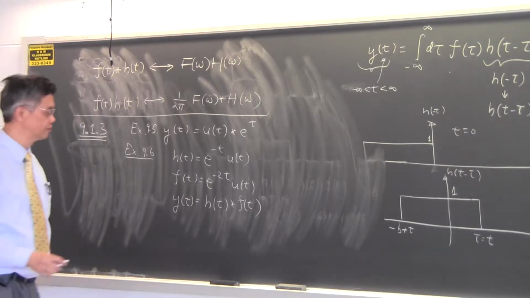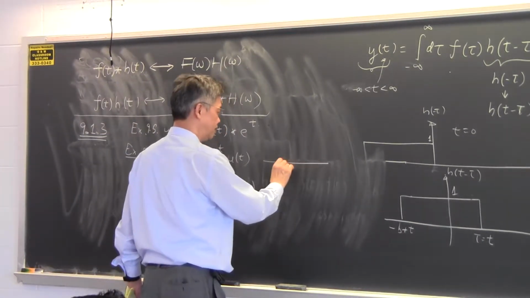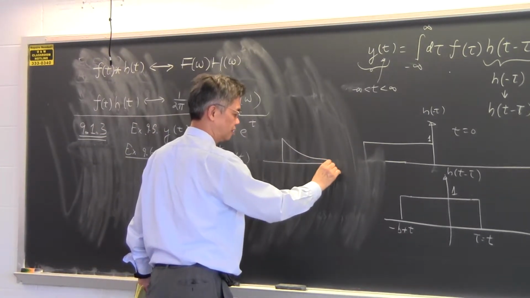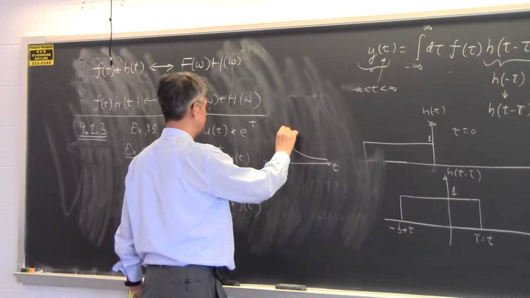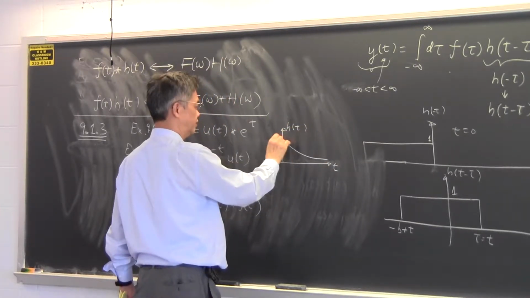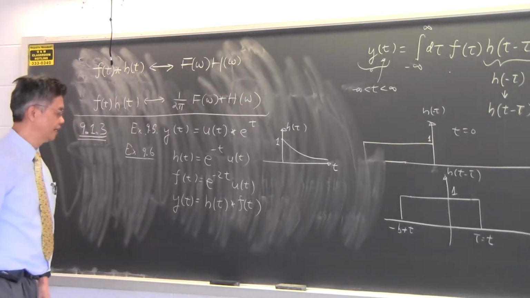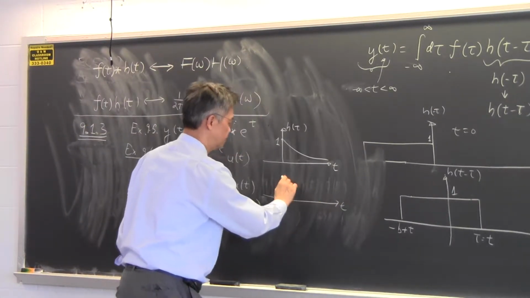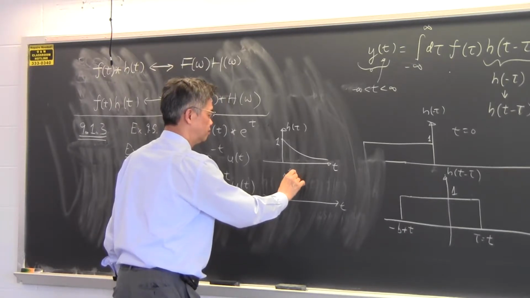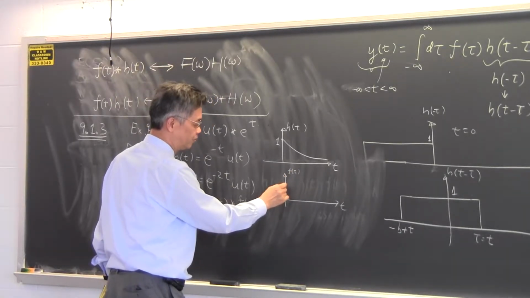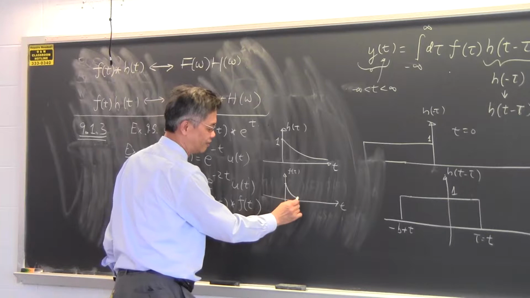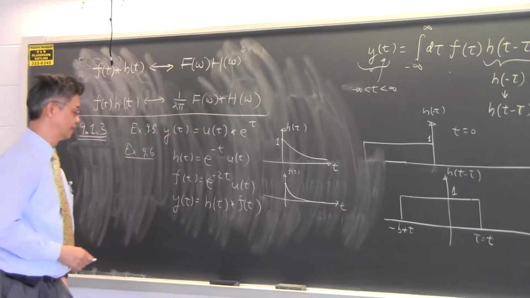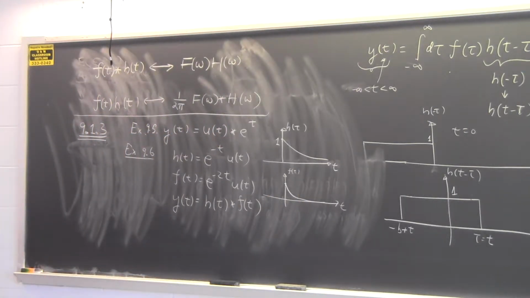So the first function looks something like that. That's a function of t with the value of 1 here. The second function also looks similar, but starting out with 1 and decays twice as fast. You're asked to find the third value.